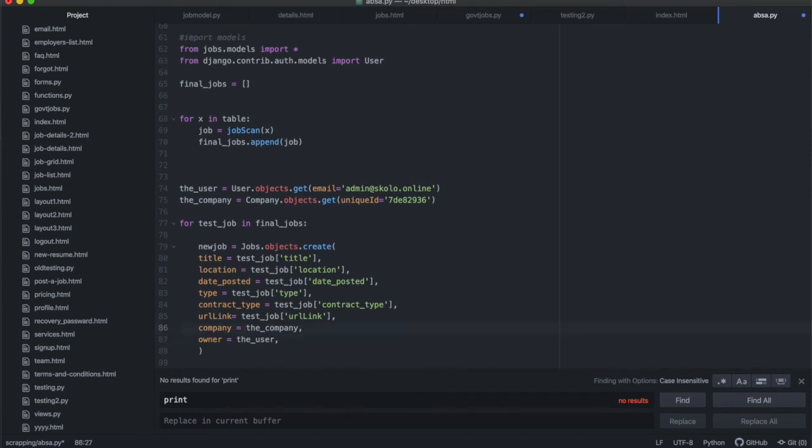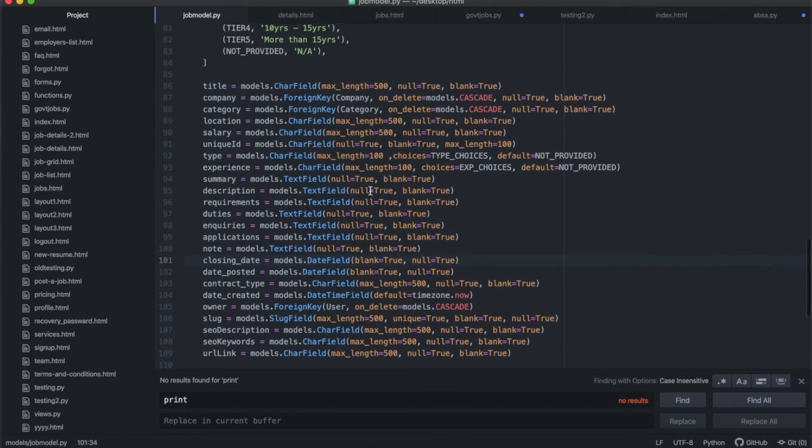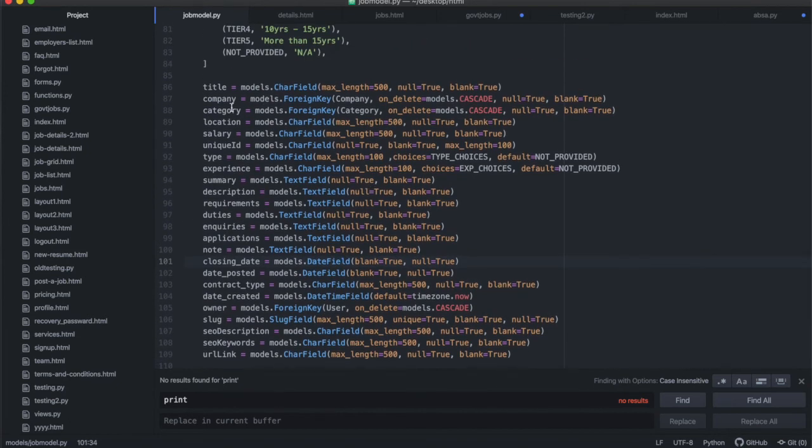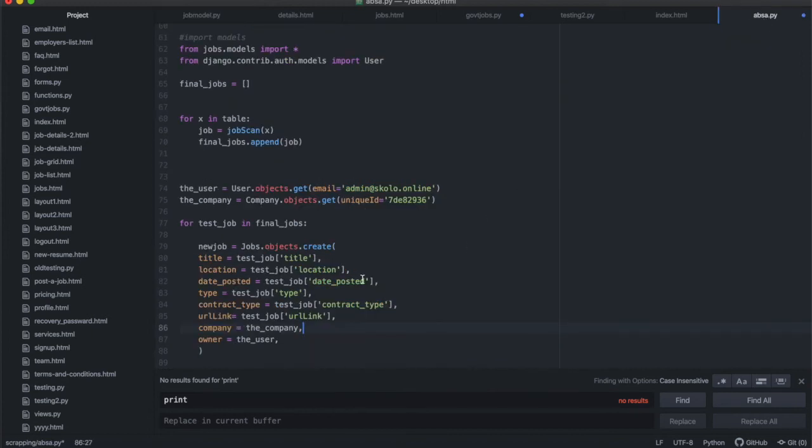All right. So at least I've shown you how to do the company, and you'll see inside of my model, I have made it nullable, so you don't have to enter it. Okay. So what I'll do is that I'll do it manually later. So at least the company will be entered, but the category is not there. I'll have a look at the jobs later and enter the category.